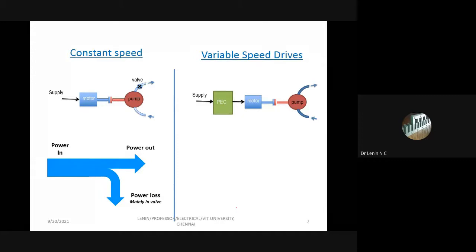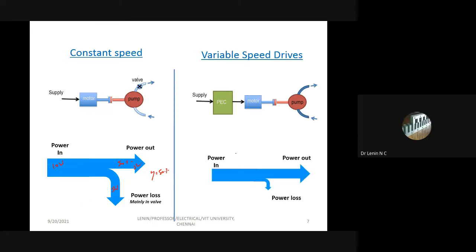Right? And if you see the basic difference, I just put a pictorial representation. This is a constant speed motor which is going to connect to a pump. Right? And if you see here, suppose my input power is 10 watt. See here, my loss is 5 watt and my output power is 5 watt. So my efficiency is going to be only 50%.